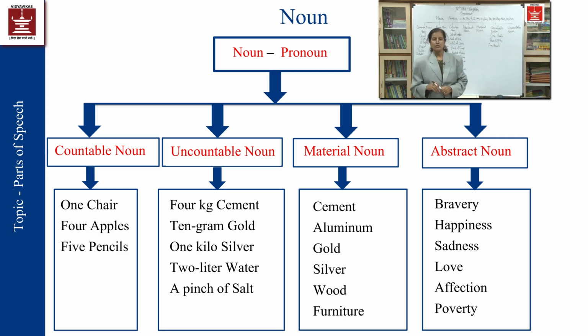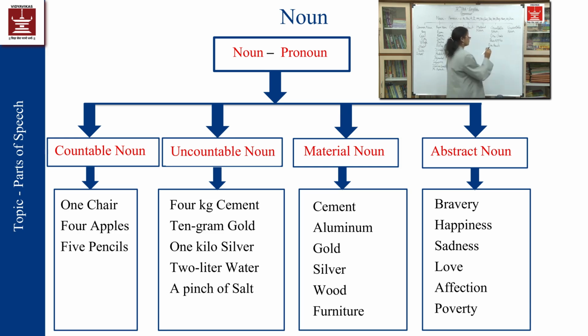But when we can't count the things, the small particle or the granules or the crystals of that thing, we can't count it. For example, gold is called as material noun, but how much gold do you need? So some gold you can give it to me. In this way we can't say it, isn't it? That time I'll have to say that it is uncountable noun. But we can count it into the measures.